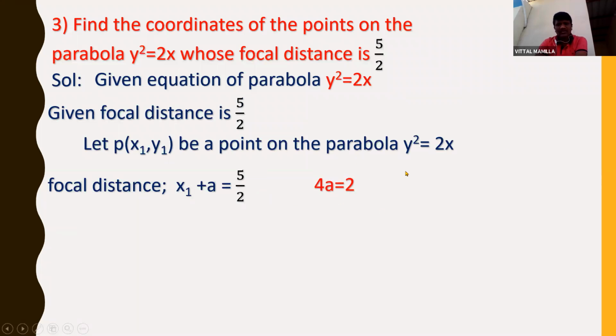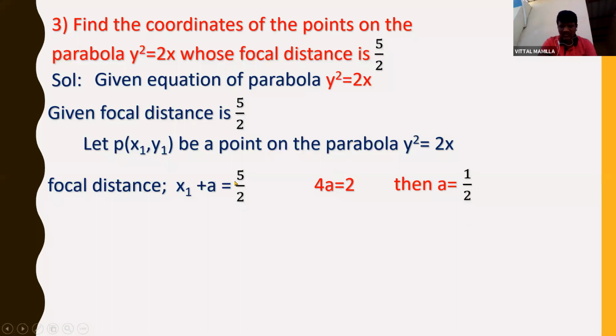How did we get 4a is equal to 2? Compare the given equation with y square is equal to 4ax. Then 4a is equal to 2, and a is equal to 2 by 4, which is 1 by 2. If I substitute the a value here, I'll get the x1 value, and if I substitute that, I'll get the y1 value. This is the process of doing this problem.